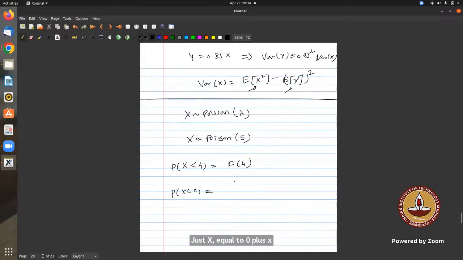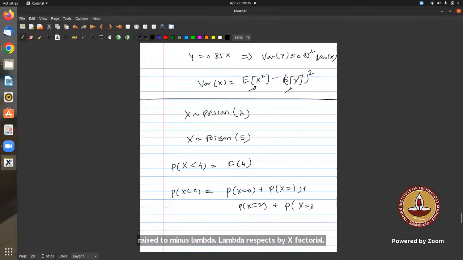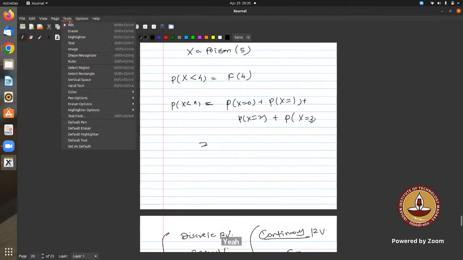I have to do X equal to 0, with e raised to minus lambda, lambda raised to x by x factorial. Tell me until what point I should go. Till 3, sir. This is important. Then only the plugin of the values, right?